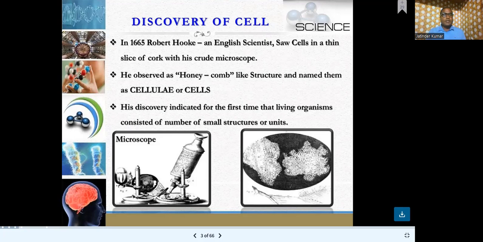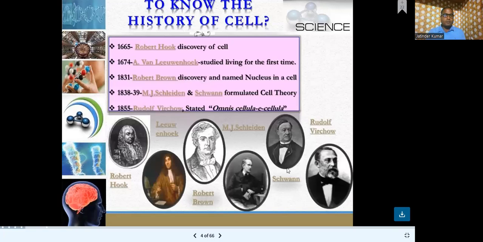His discovery indicated for the first time that living things consist of a number of small structures. He was the first scientist who led the world to know that there are small structures or units from which all living things are made up of.